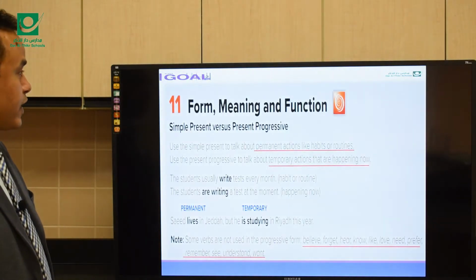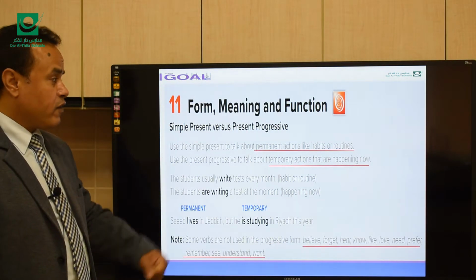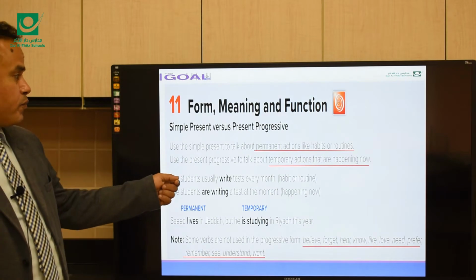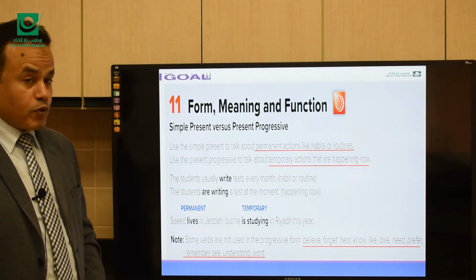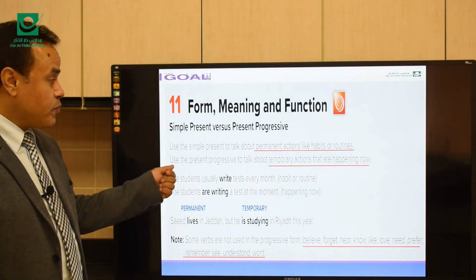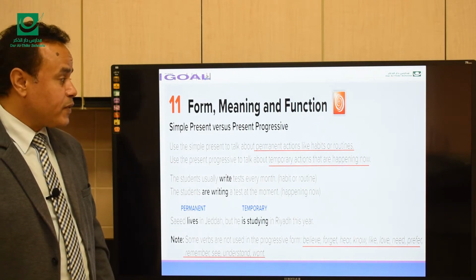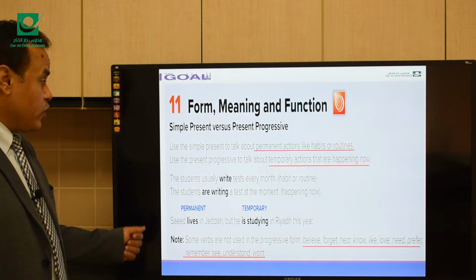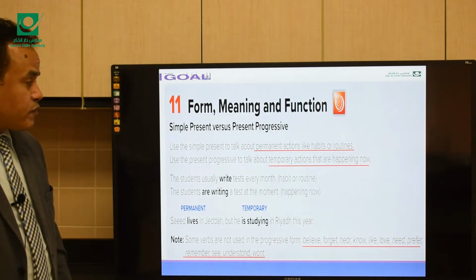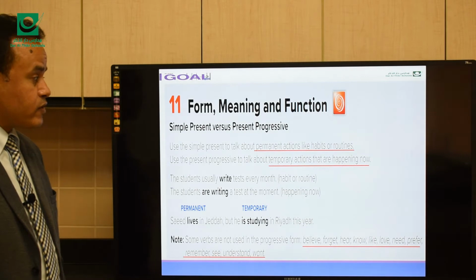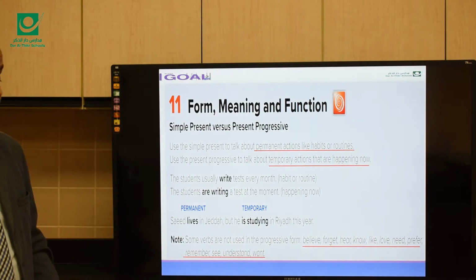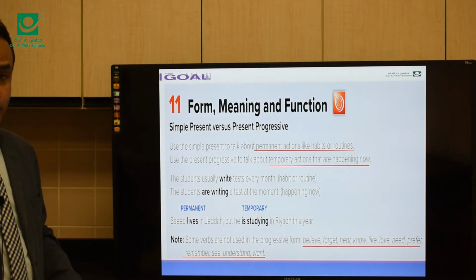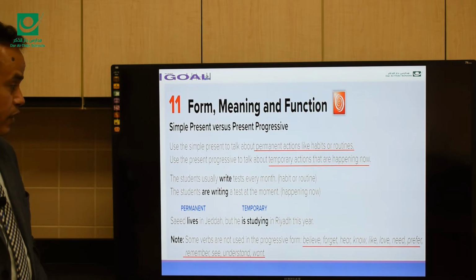As you can see, form, meaning, and function: simple present versus present progressive. Use the simple present to talk about permanent actions like habits or routines. Use the present progressive to talk about temporary actions that are happening now, actions that are happening at the moment or at the time of speaking.